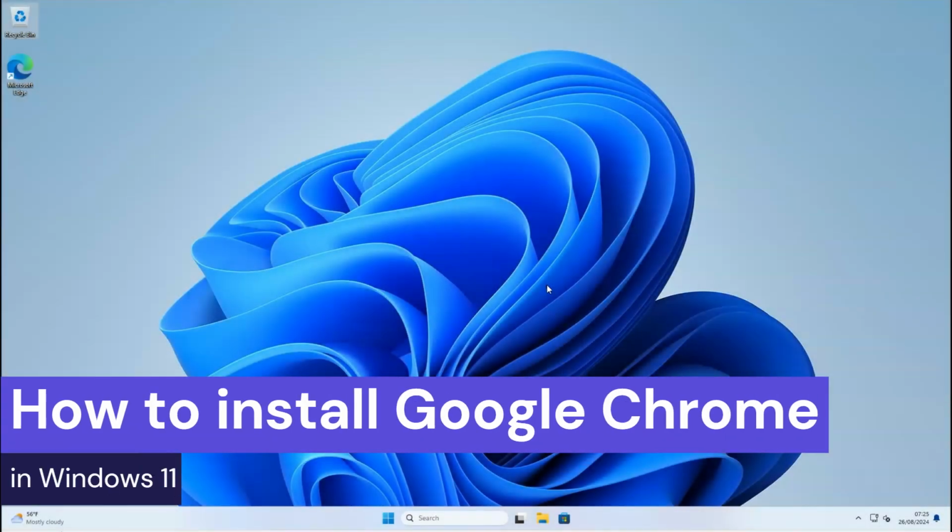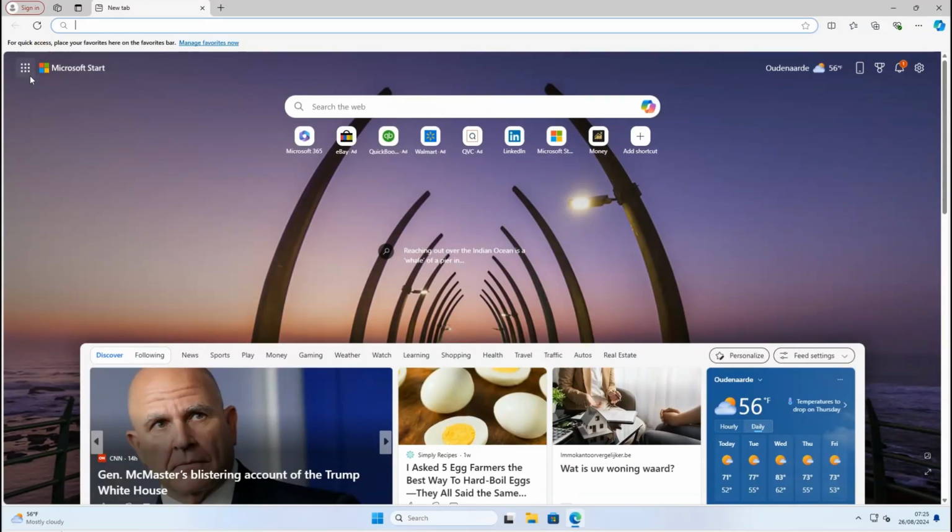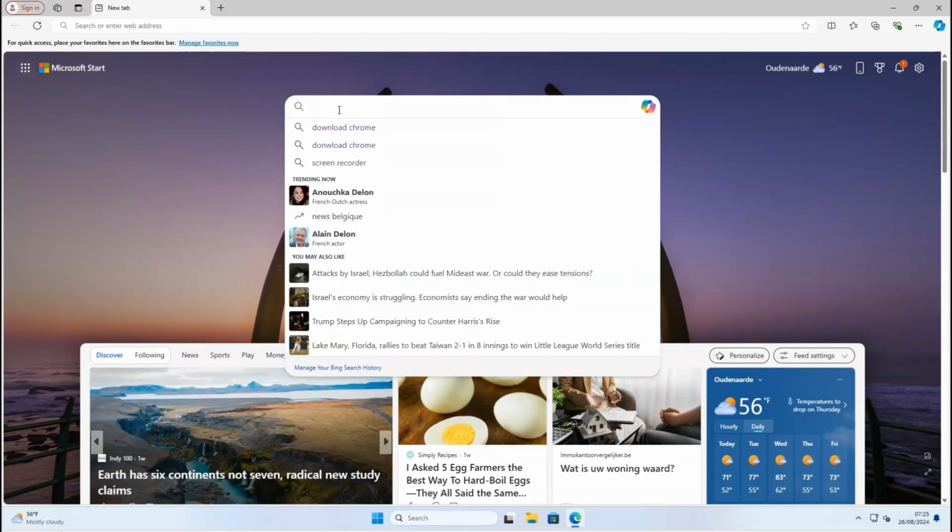Hello. In this video, I will show you how to install Chrome web browser in Windows 11. First thing that we need to do is to open Microsoft Edge. Secondly, type in the search field download Chrome.